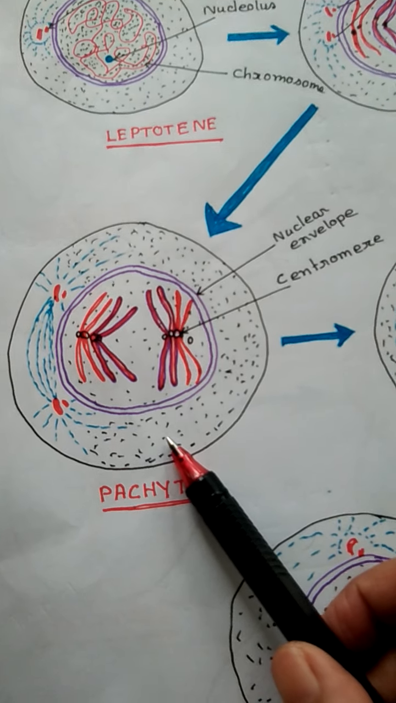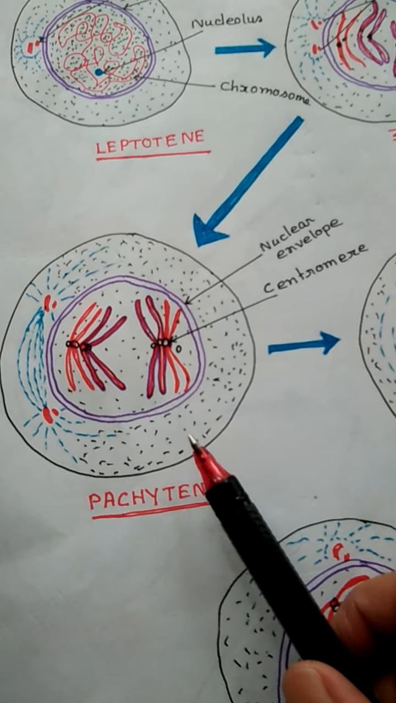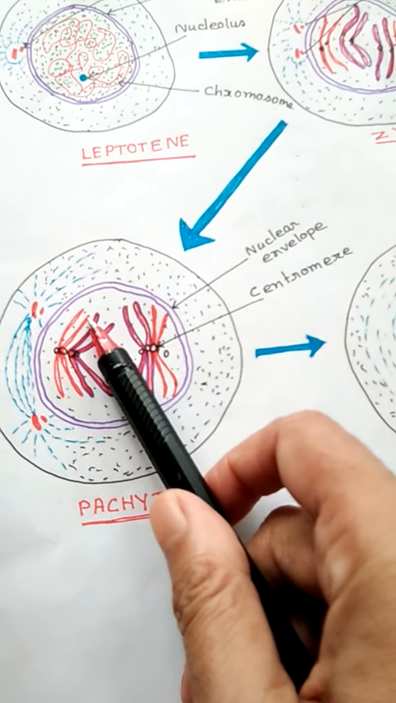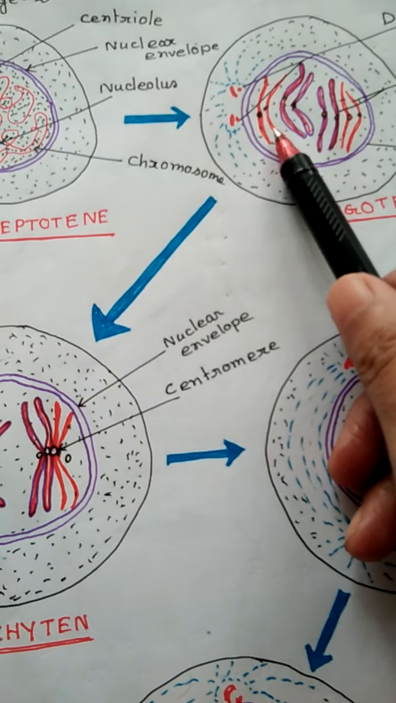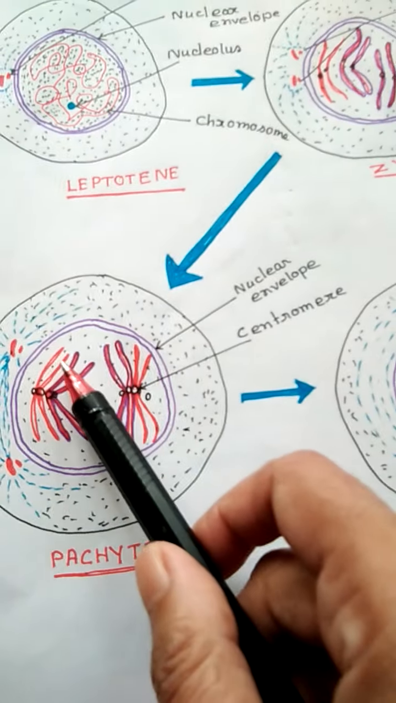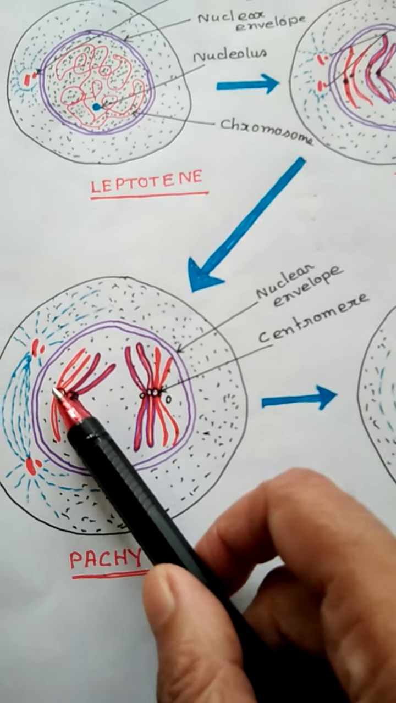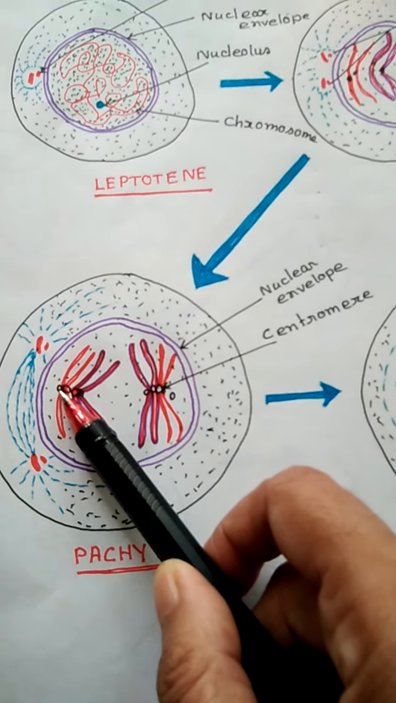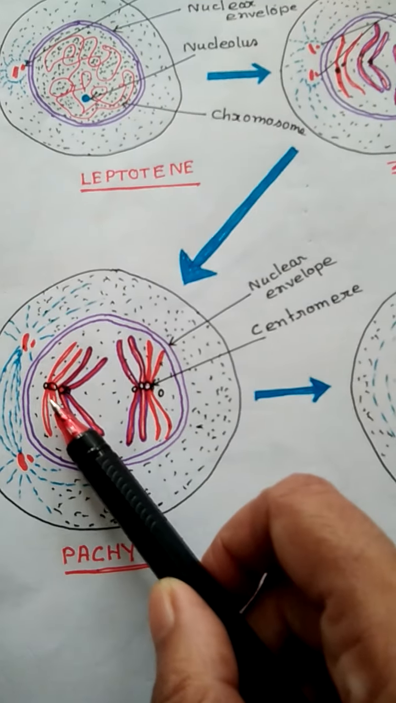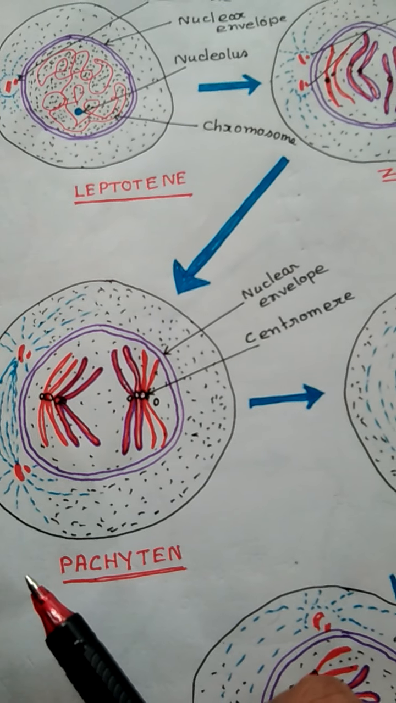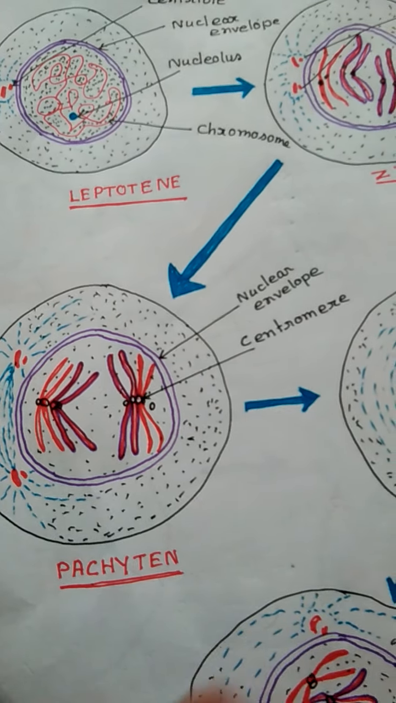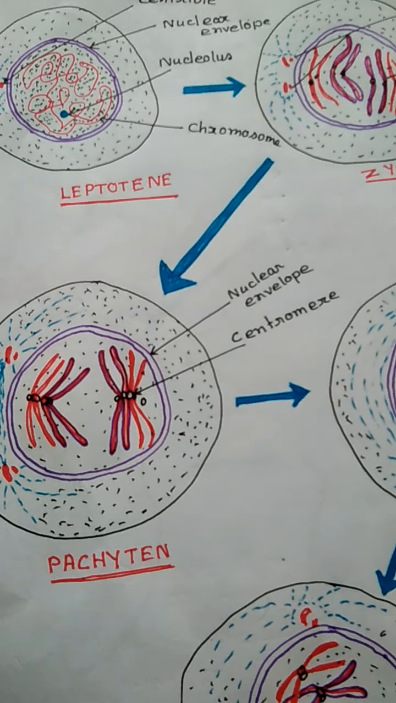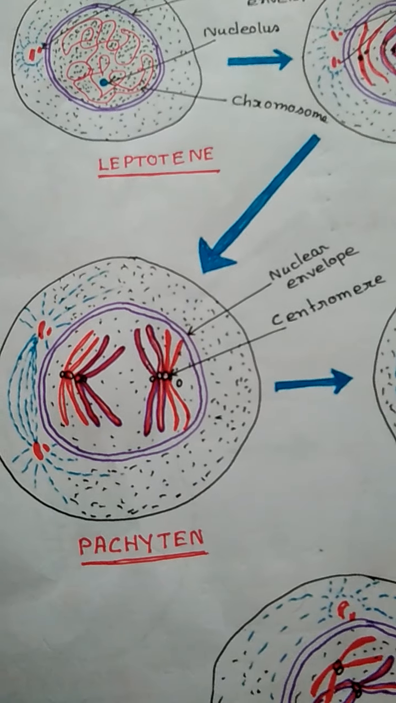Okay. Now the next one is the pachytene stage. In this stage, the homologous chromosomes start pairing from their centromeres. Each chromosome has 2 chromatids, fixed through a point, and that point is known as the centromere. Now homologous chromosomes start pairing from the centromere, and pairing progresses towards the end of the homologous chromosome.